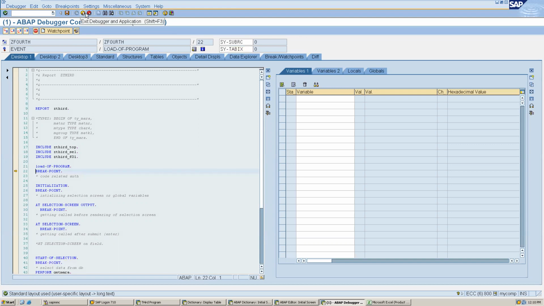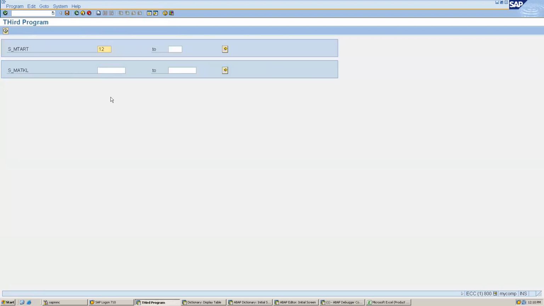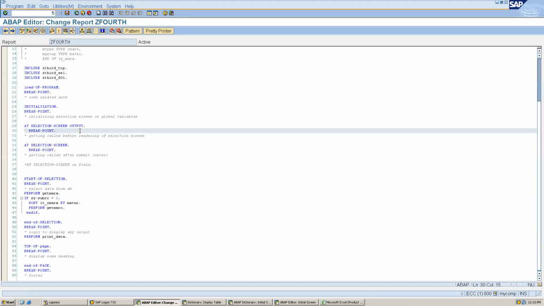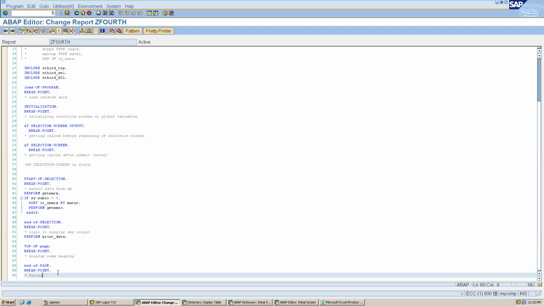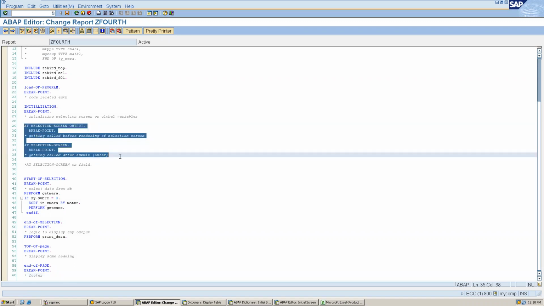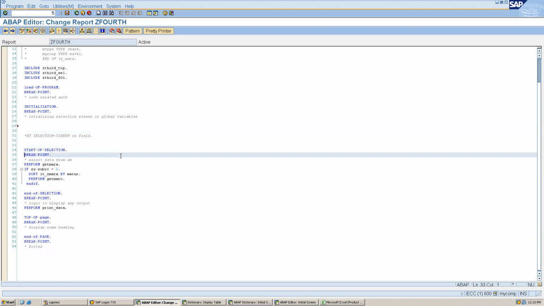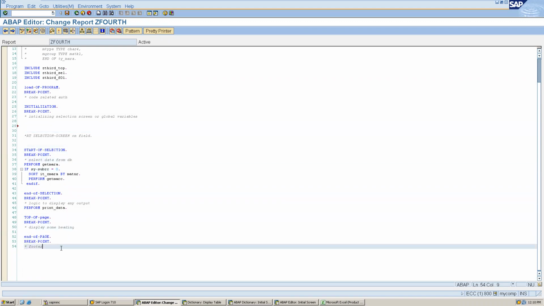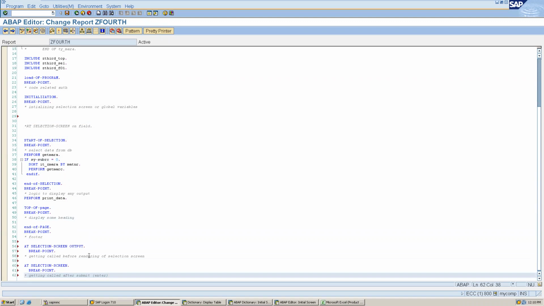Okay, again when I click on the back button, load of program is called, initialization is called, at selection screen output is called. So this is how these are getting called. Now for example, it may seem that we have written them in sequence, that's why they are getting called in sequence, right? We can write these things in any sequence. For example, I am moving this code to the last of my program.